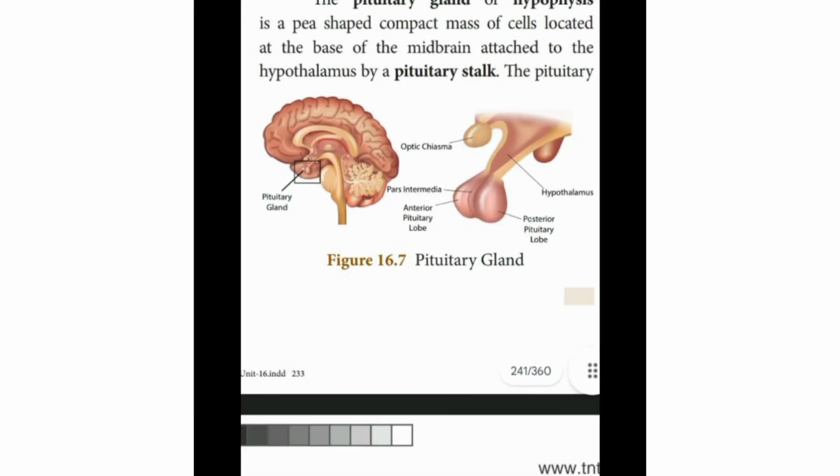See, there is a picture that you need to know. See how tiny it is. This is a broad spectrum view. So see, this is the hypothalamus and this portion is our pituitary. It's connected with the hypothalamus by a stalk. This is called our pituitary stalk. And this is the pituitary gland, this tiny shape. The first part is our anterior pituitary and this part is our posterior pituitary. I think it's clear to you.